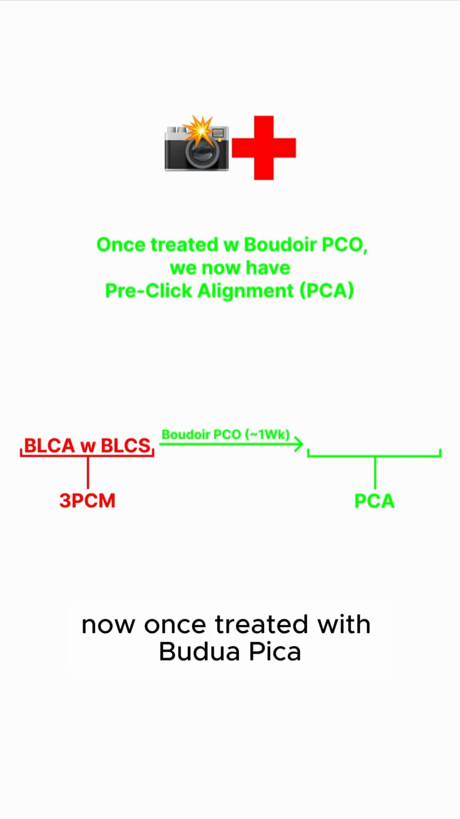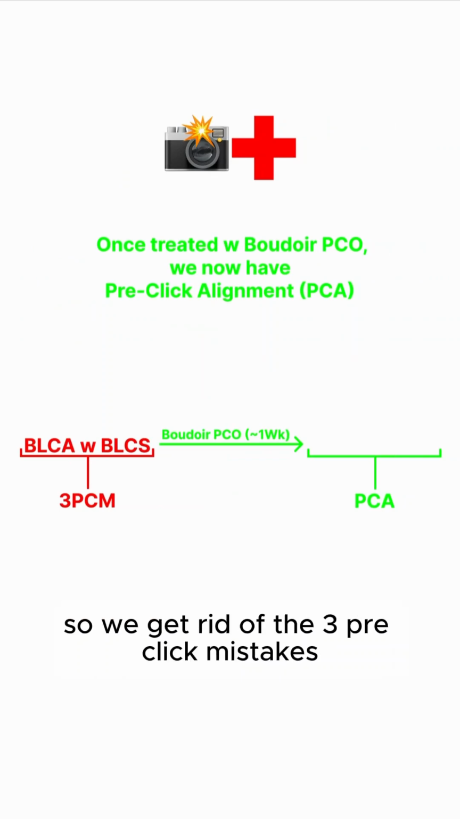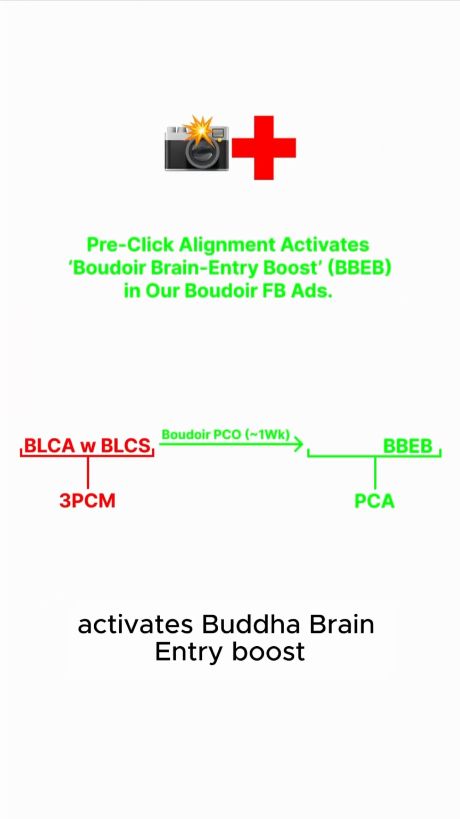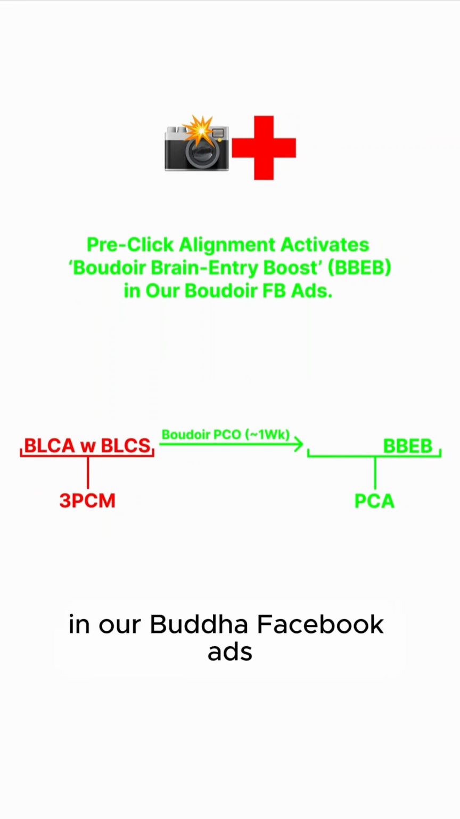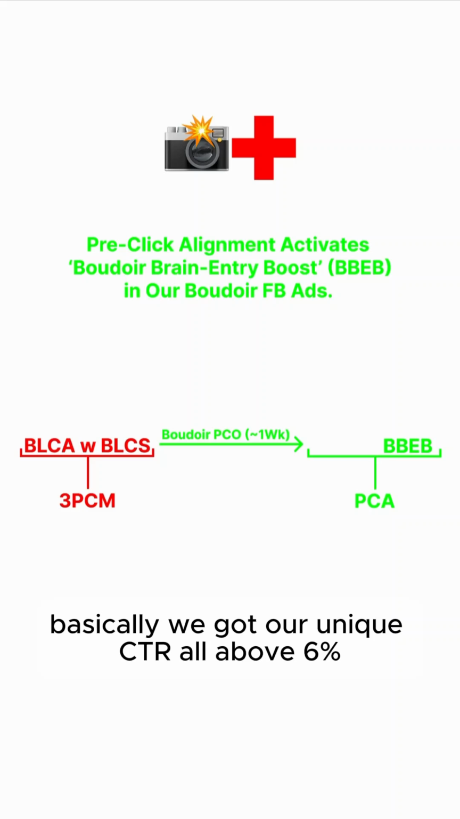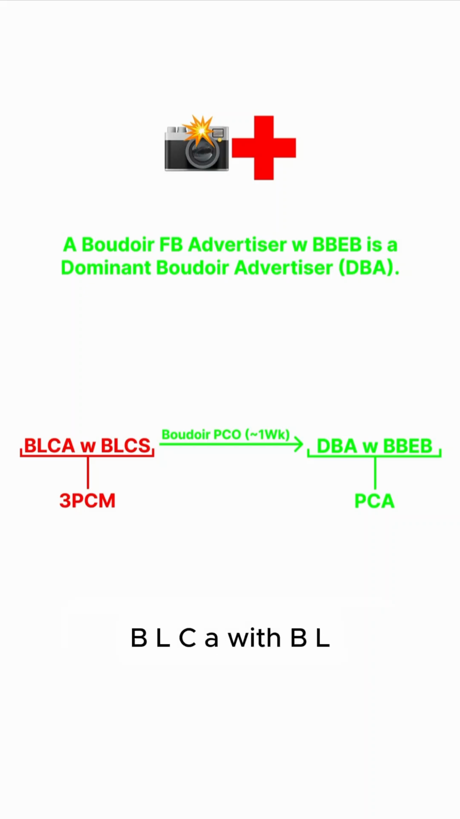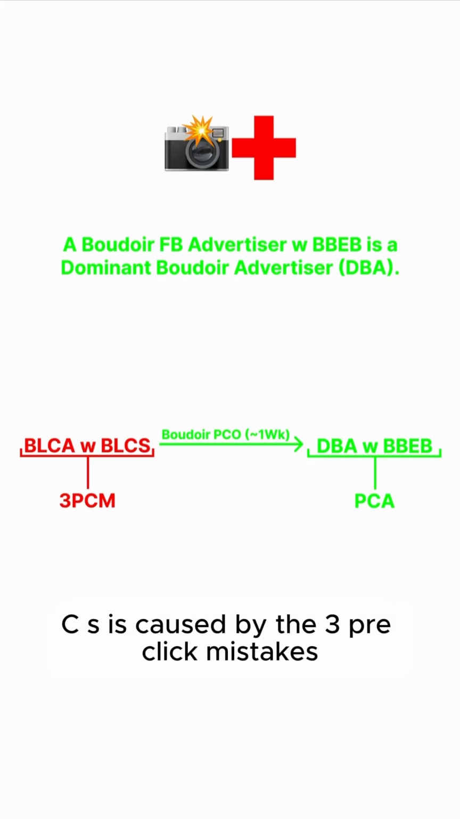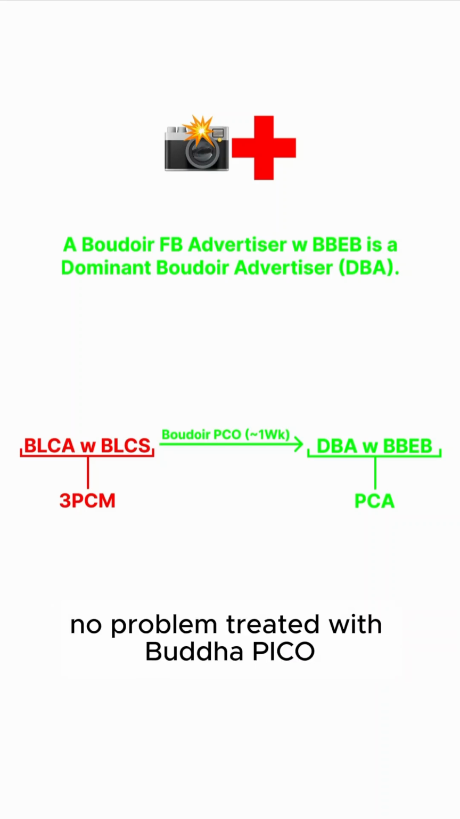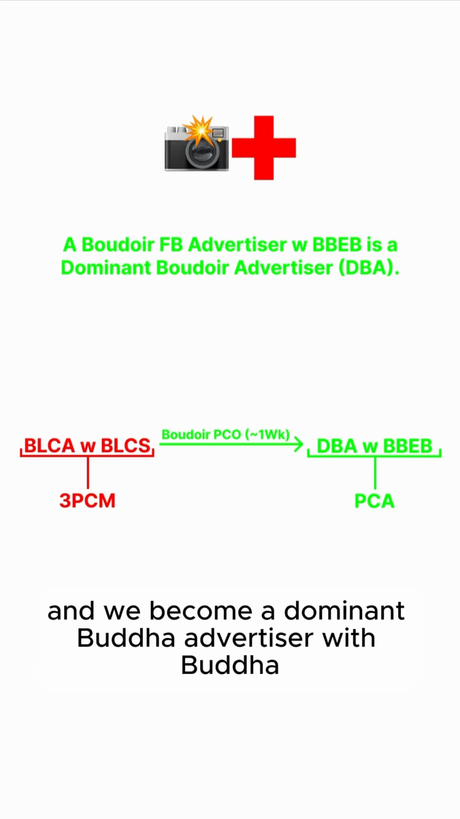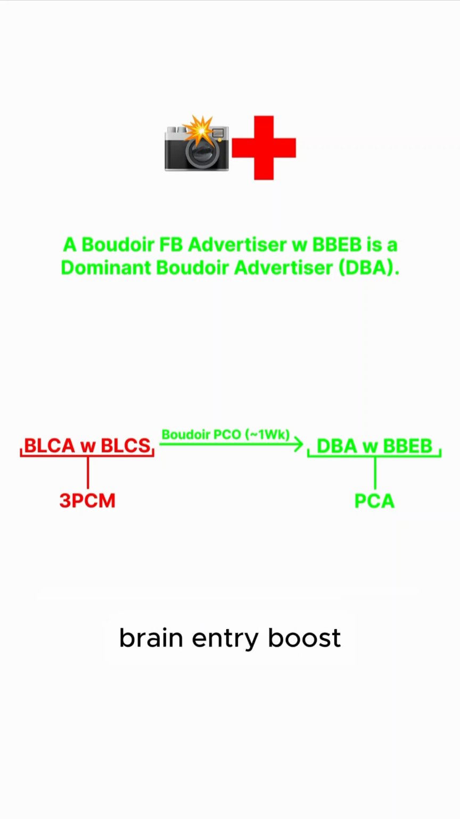Now, once treated with Boudoir Pico, we now have pre-click alignment. So we get rid of the 3 pre-click mistakes, we achieve pre-click alignment. And pre-click alignment activates Boudoir brain entry boost in our Boudoir Facebook ads. Basically, we got our unique CTR all above 6%. And a Boudoir Facebook advertiser with Boudoir brain entry boost is a dominant Boudoir advertiser, a DBA. So here's our full universe. BLCA with BLCS is caused by the 3 pre-click mistakes. No problem. Treated with Boudoir Pico. We invented that. Achieve pre-click alignment. And we become a dominant Boudoir advertiser with Boudoir brain entry boost.